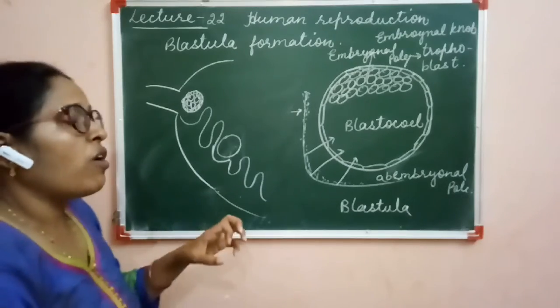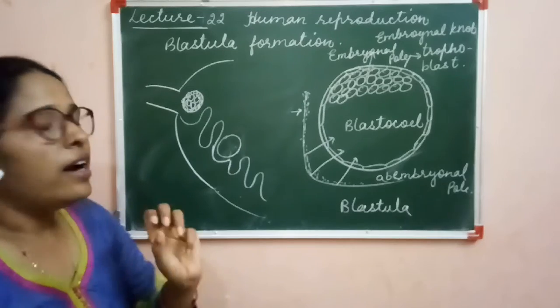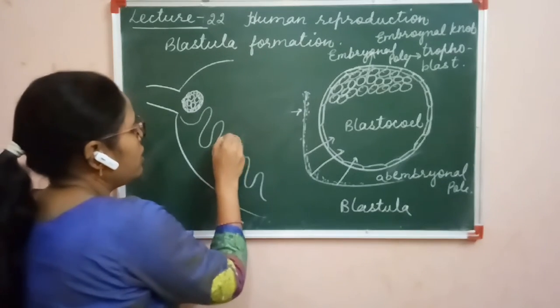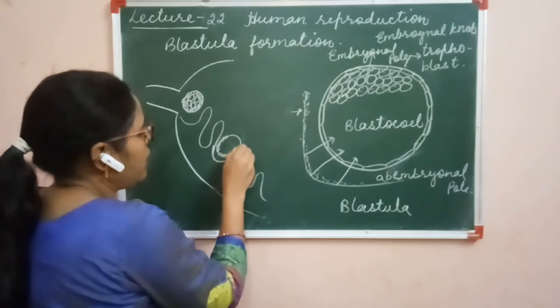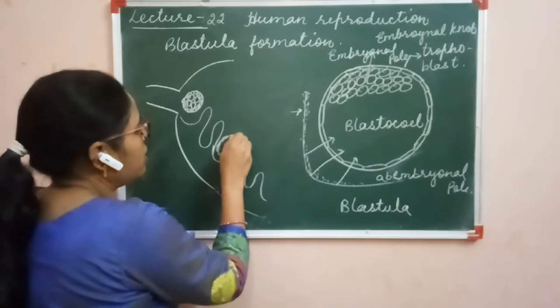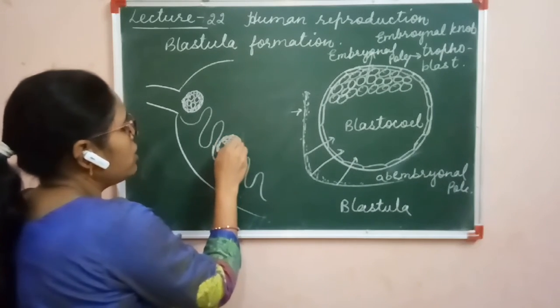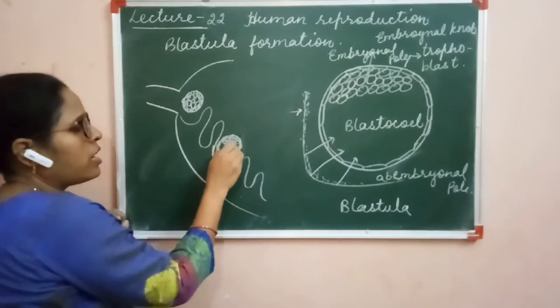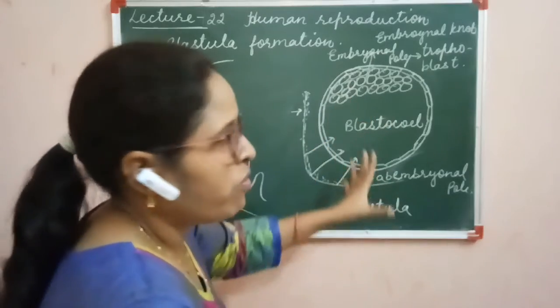After the formation of the blastula, the implantation of the embryo will take place. So here this is the cellular mass. The zona pellucida is getting lost, and this is the trophoblast, and only the embryonal cells are arranged at one side. This is the cavity called the blastocele. So this is the structure of the blastula.